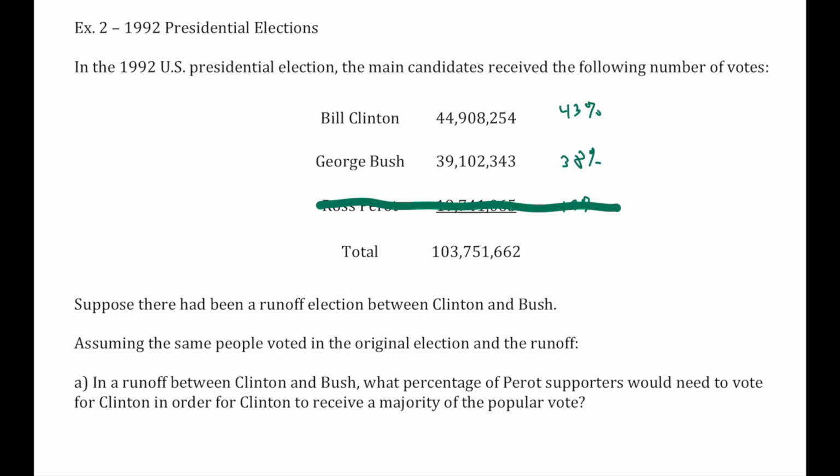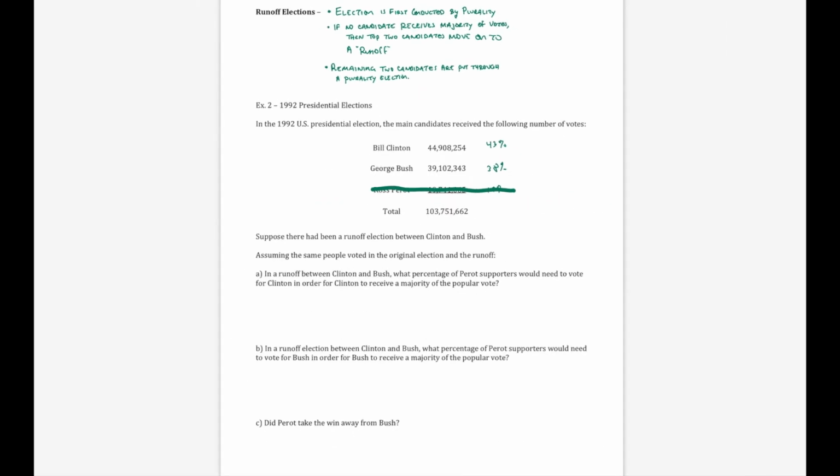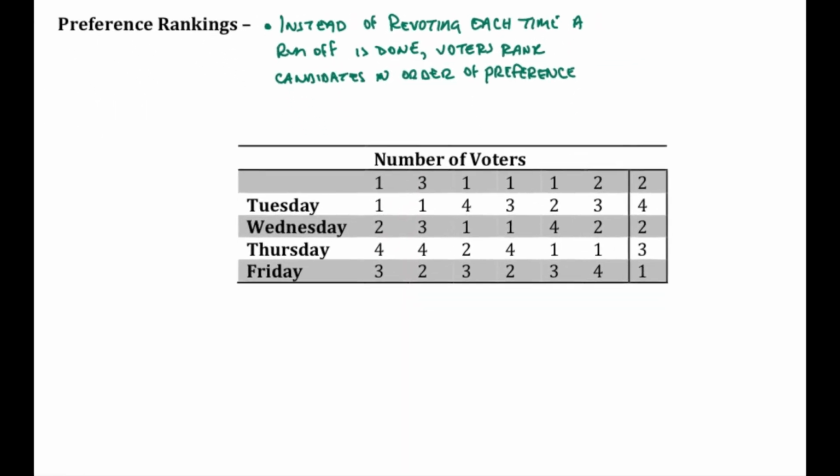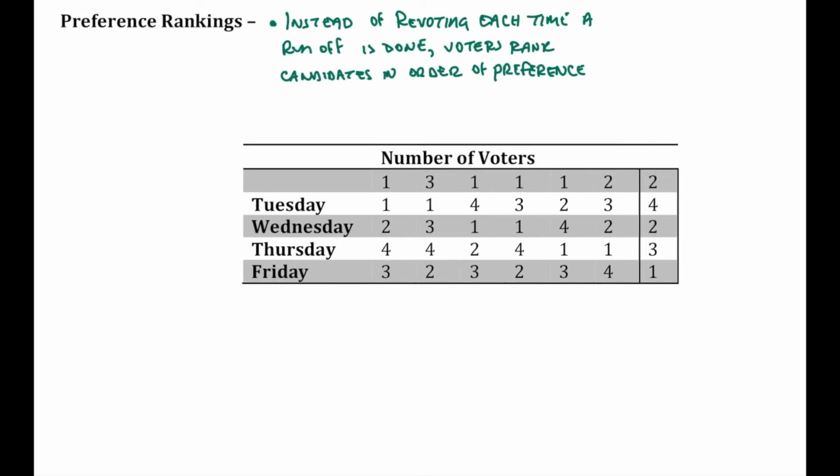This presents some logistical issues because think about how big the presidential elections are in the United States. We have to go through all that pomp and circumstance again. It's expensive to do that. Now, we can go through that. Some countries actually do runoffs and then go again and go again and go again. An alternative is to use what's called preference rankings. Maine has actually started to do this. Instead of revoting each time a runoff is done, voters consider ranking all candidates in order of their preference.